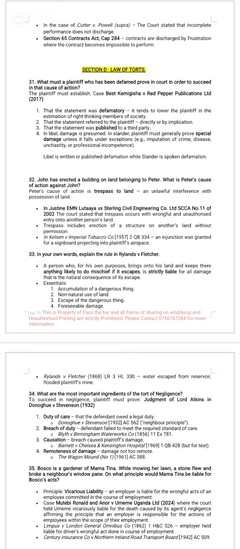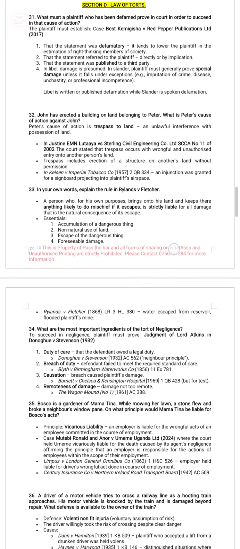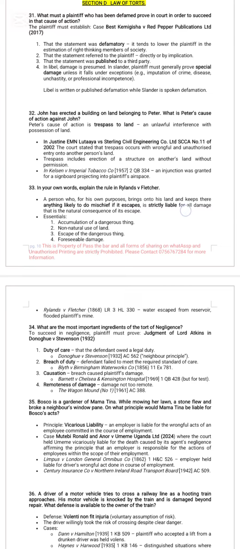What must the plaintiff who has been defamed prove in court in order to succeed in that cause of action? Look at the decision in Militia versus Red Pepper 2017: that the statement was defamatory, that the statement referred to the plaintiff, that the statement was published to a third party, and that it diminished the image of the plaintiff in the eyes of right-thinking members of the public.